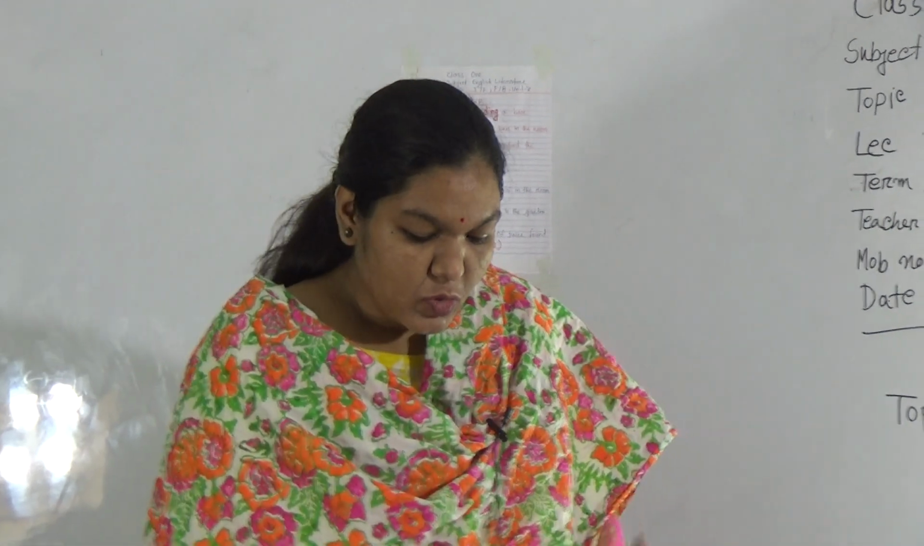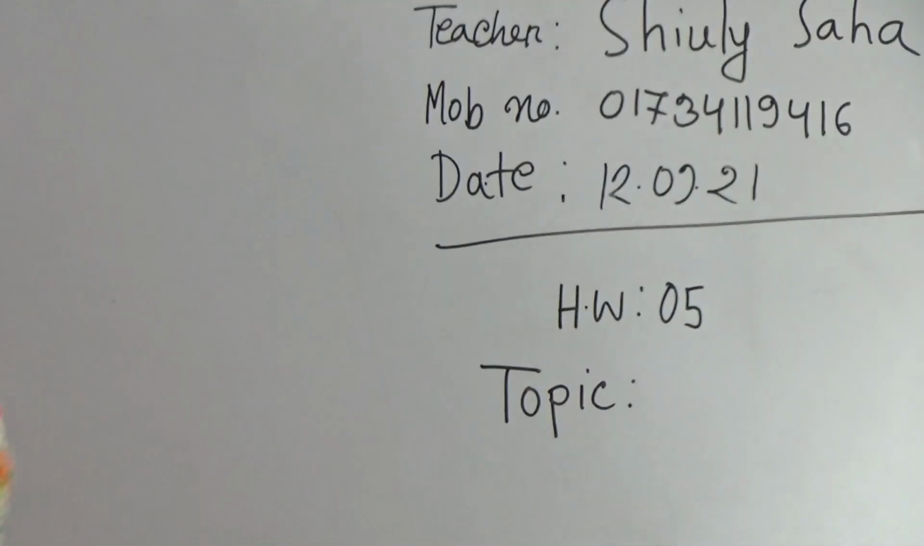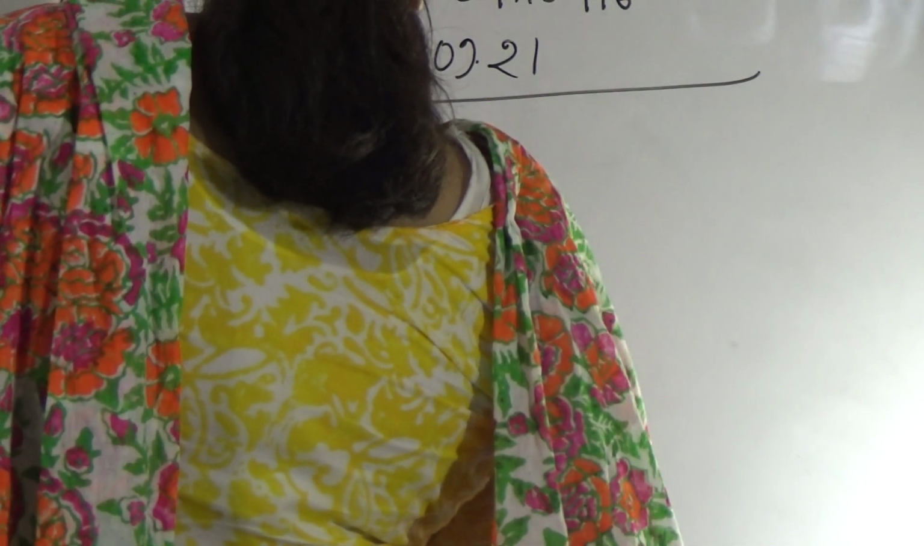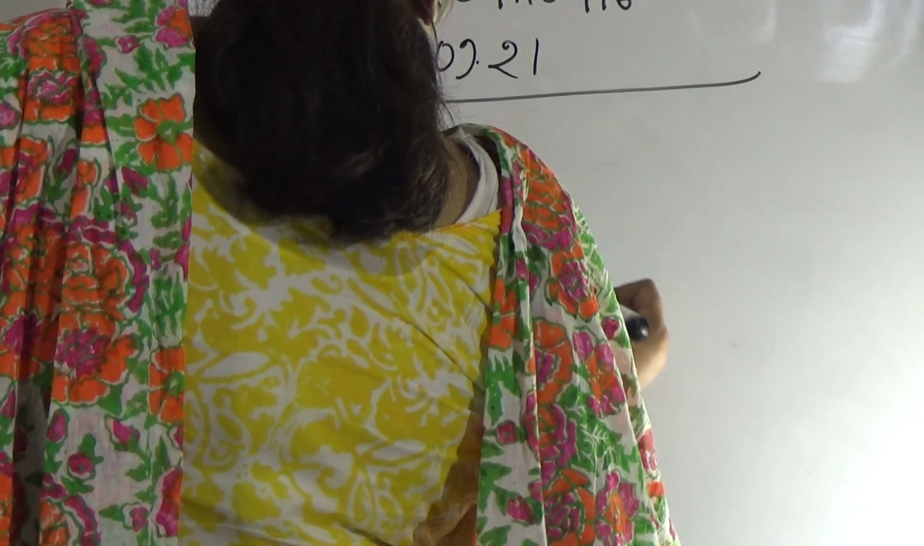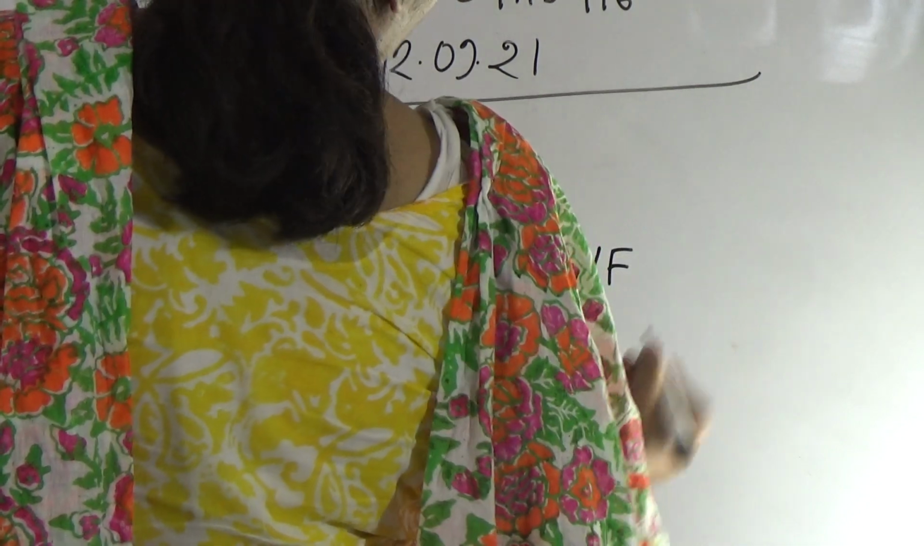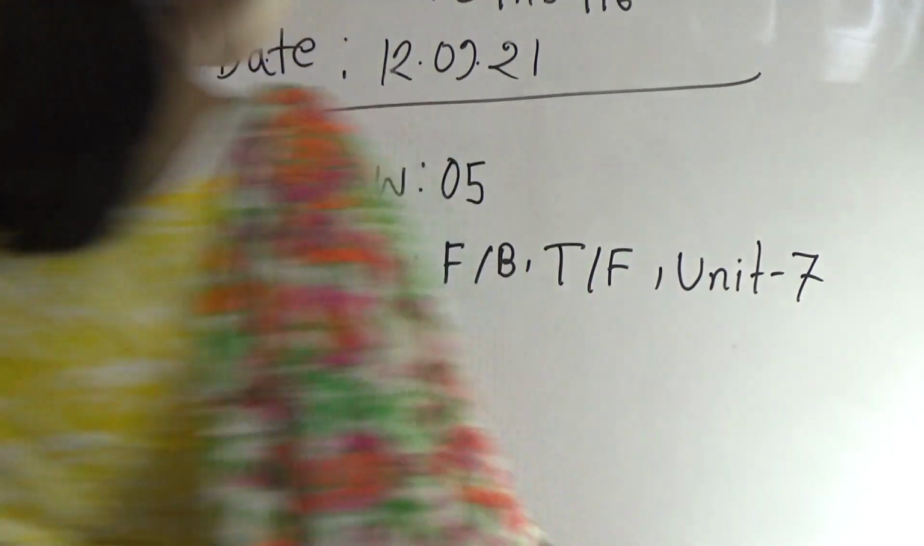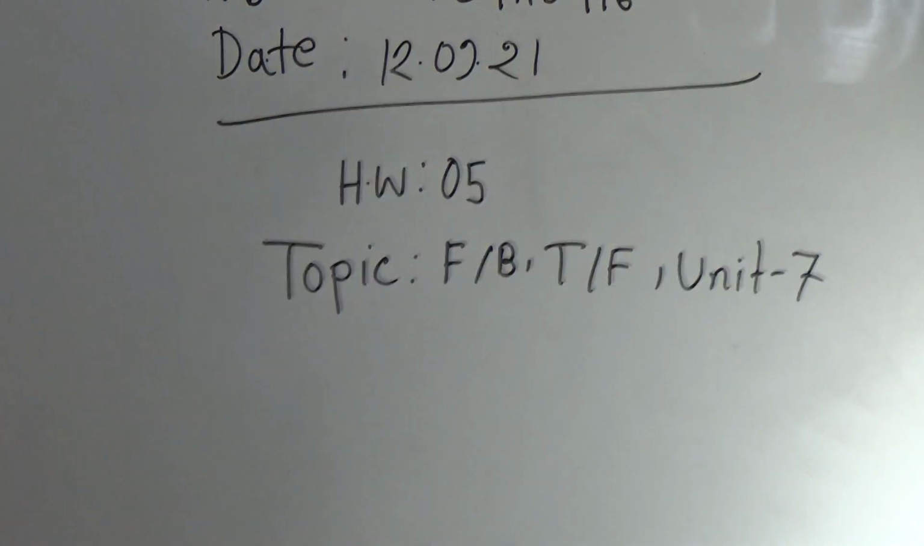So student, I hope you have understood our today's topic. Our today's homework number 5 and topic will be fill in the blanks and true false from Unit 7. At first you have to learn this topic, do your homework at home and submit